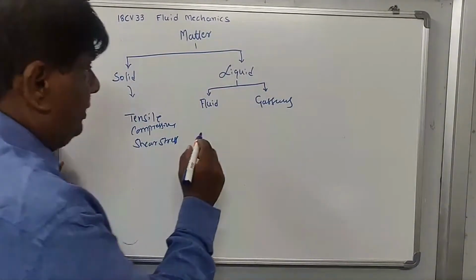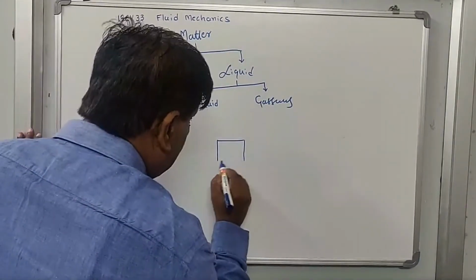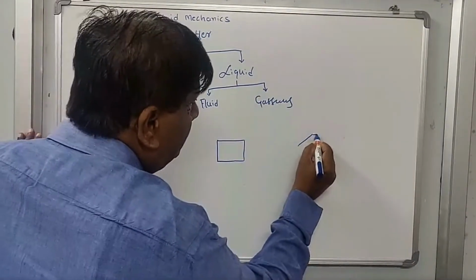For example, let us take a solid, a two-dimensional solid, or a three-dimensional solid, which looks like this.